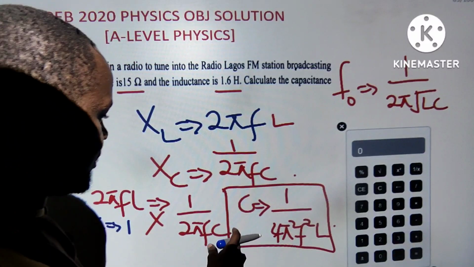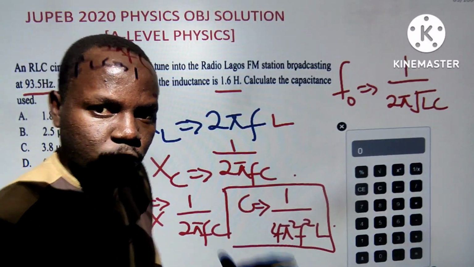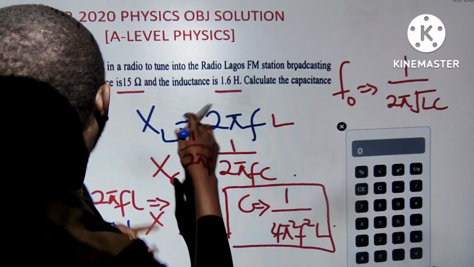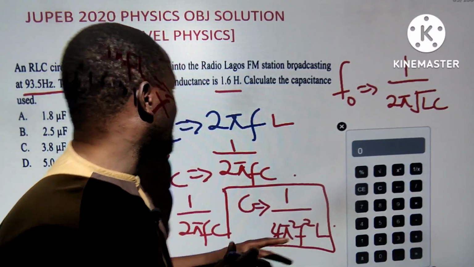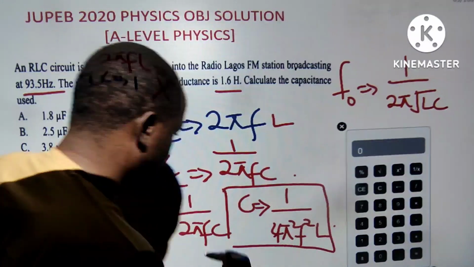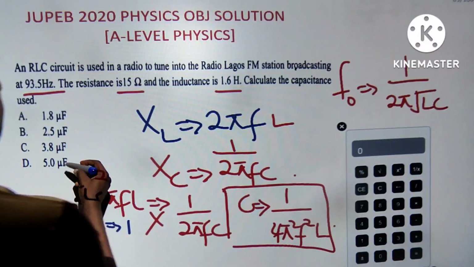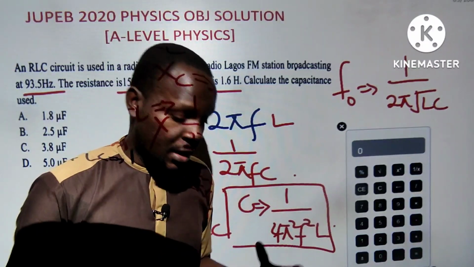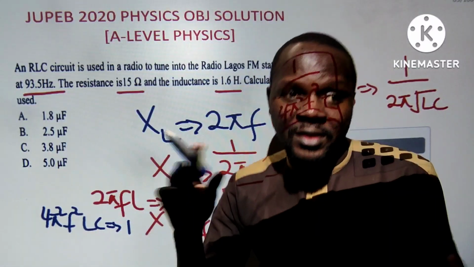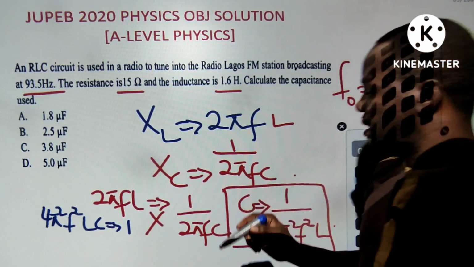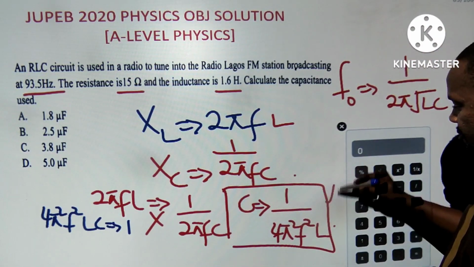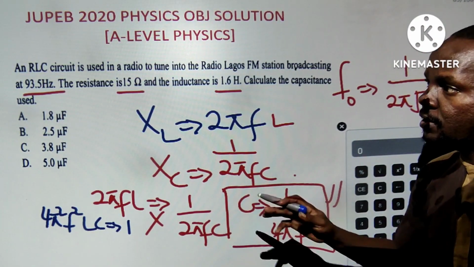So 1 divided by 4 times 3.142 squared times frequency 93.5 FM squared. Remember to square it, then multiply by 1.6 square. Any answer you have for C will be here. Then you have to convert because it's in microfarad. Micro is times 10 to the power minus 6. So convert the answer and drop it in the comment section. This is the formula you're going to use; you're 100% certain to get the answer.